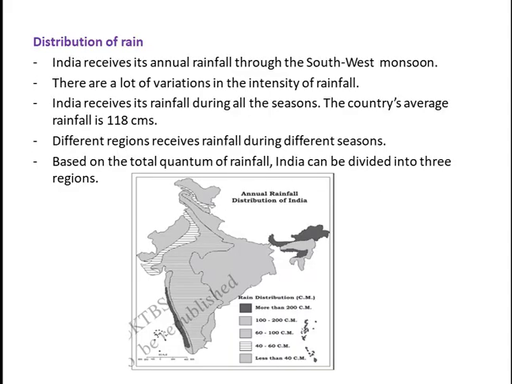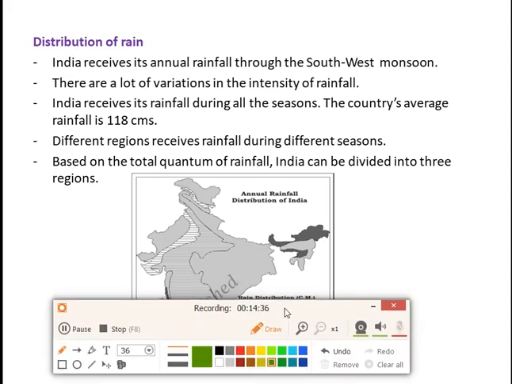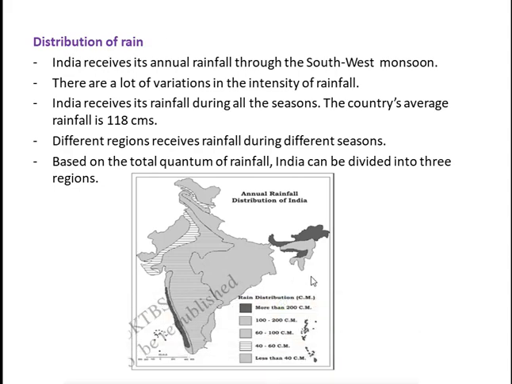Now let's have a look on the distribution of rain in our country. India receives its annual rainfall through the southwest monsoon. Because 75% of the rainfall will occur during this season only. So that's why India will receive its annual rainfall through the southwest monsoon. There is a lot of variation in the intensity of rainfall, from place to place and from season to season, a lot of differences in the intensity of rainfall.